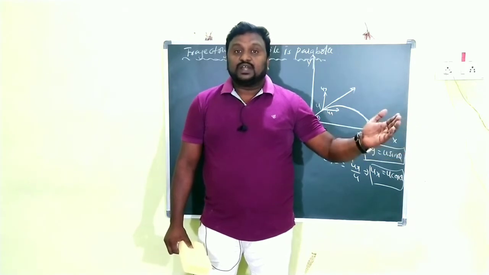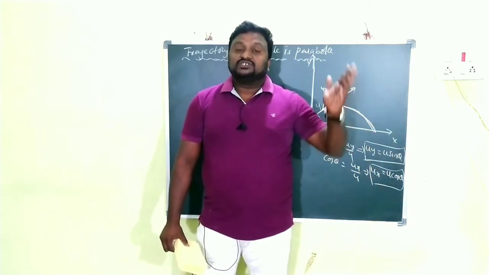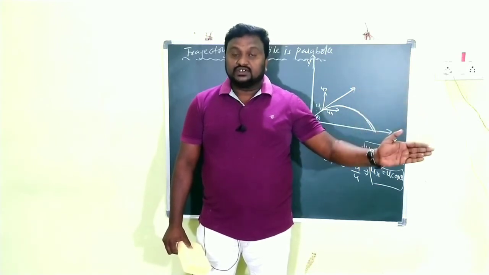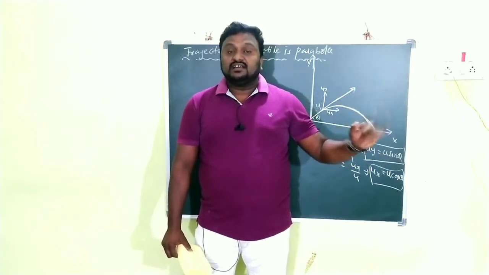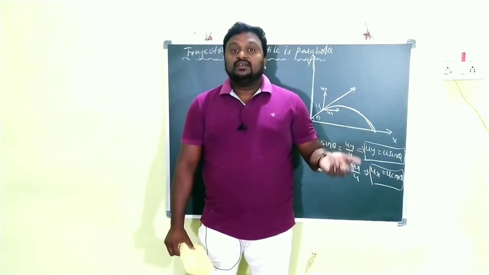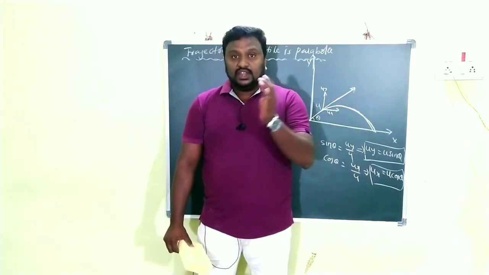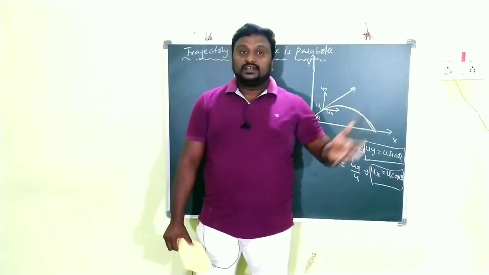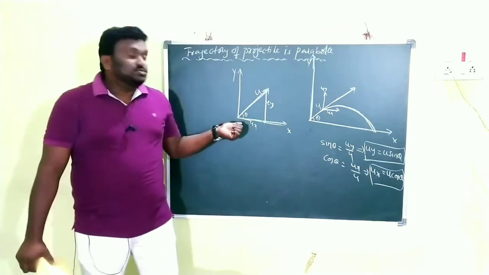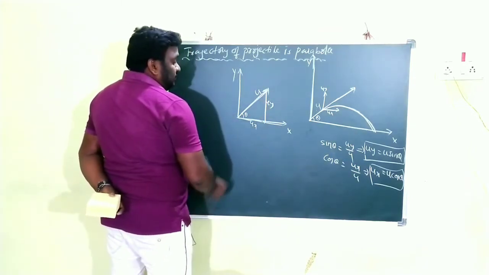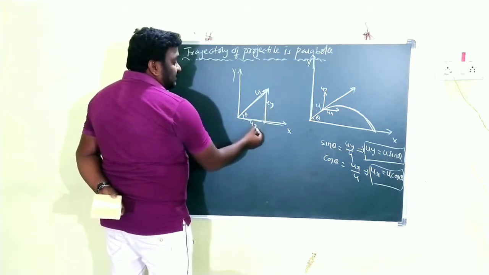Then in this case, according to the relation of vectors, ux is the initial velocity along the horizontal x-axis and uy is the velocity with respect to the y-axis. That's why we have to write the values for the horizontal component ux and the vertical component uy. For that we take a triangle like this. Here this is one right angle triangle. Then children, this is uy and this is ux.